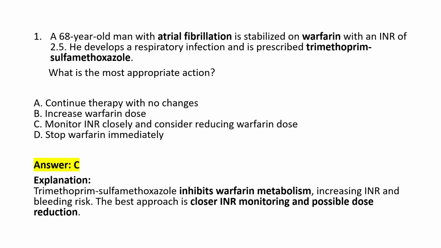So, the patient has atrial fibrillation and warfarin is given. He has an INR of 2.5 and has developed a respiratory infection. So the physician has prescribed him trimethoprim sulfamethoxazole. Now they are asking what is the appropriate action you are going to take.